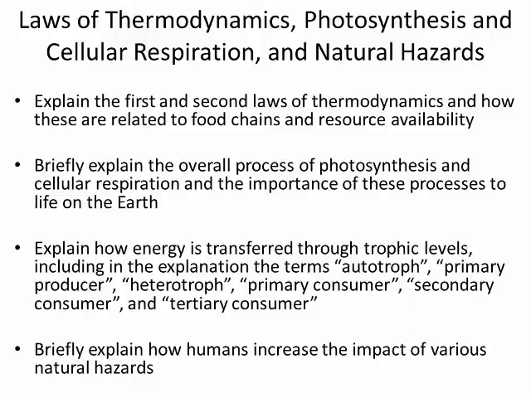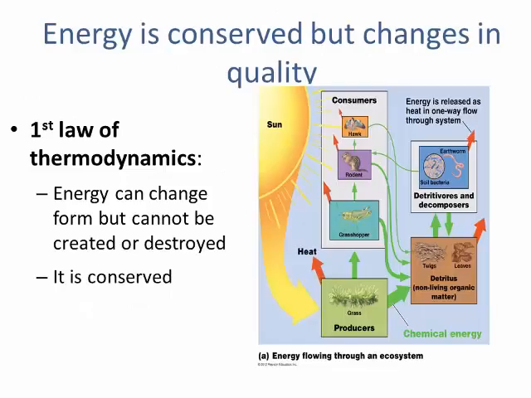Briefly explain the overall process of photosynthesis and cellular respiration and the importance of these processes to life on Earth. Explain how energy is transferred through trophic levels, including in the explanation the terms autotroph, primary producer, heterotroph, primary consumer, secondary consumer, and tertiary consumer. Briefly explain how humans increase the impact of various natural hazards.